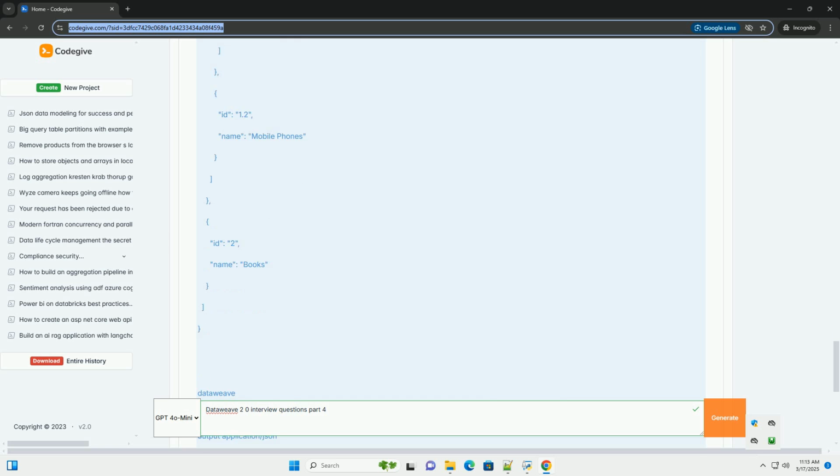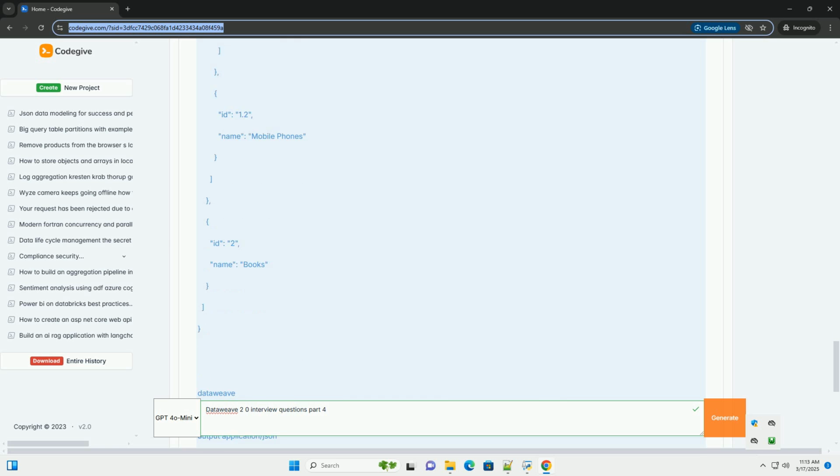Working with recursive structures, for example nested hierarchies. Advanced array manipulation, for example grouping, windowing. Using groupBy with custom criteria. DataWeave transformations to aggregate data from multiple sources.